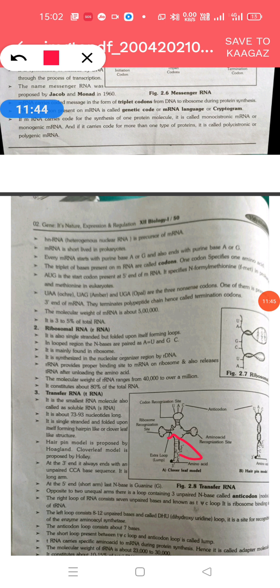And what is the function of this transfer RNA? Transfer RNA carries the specific activated amino acid to mRNA during protein synthesis. Hence it is called adapter RNA or adapter molecule. The molecular weight of transfer RNA is about 23,000 to 30,000 Dalton and it constitutes about 10 to 15% of the total RNA.